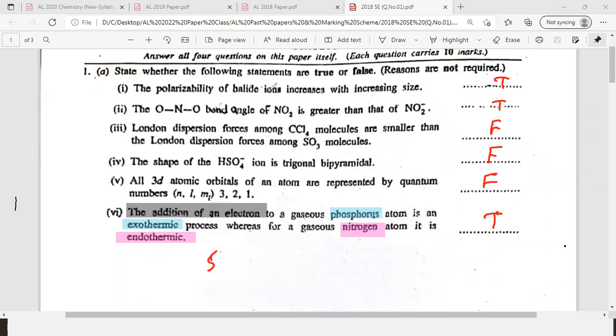Who asked that question? Ransiloni. Right, Ransiloni, the electron gain energy. Actually, we call it electron gain enthalpy mostly.